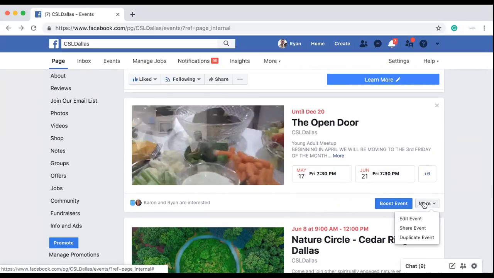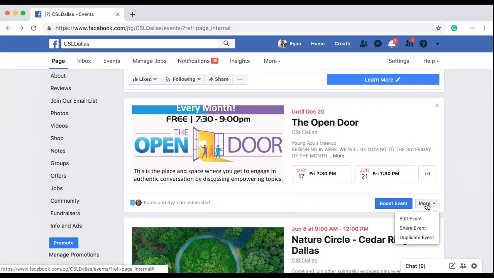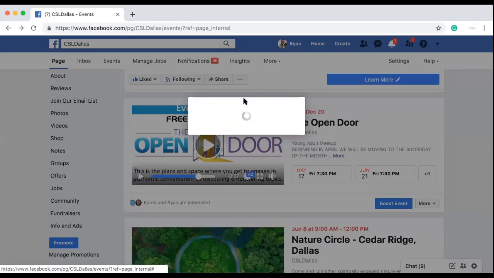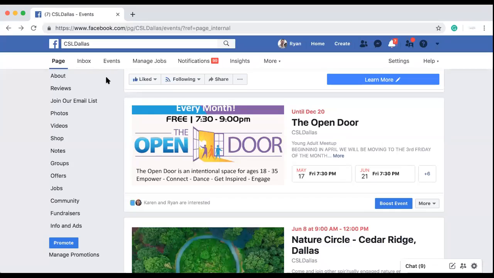So one of the key elements to marketing our events is we want to share the event after it's been created into actual groups. Now, one of the questions he was asking me before is, where are these groups?